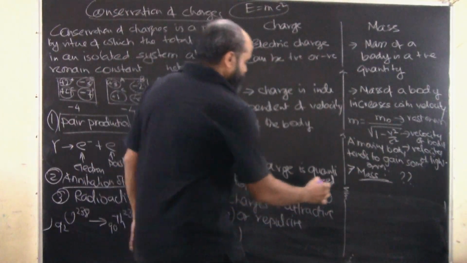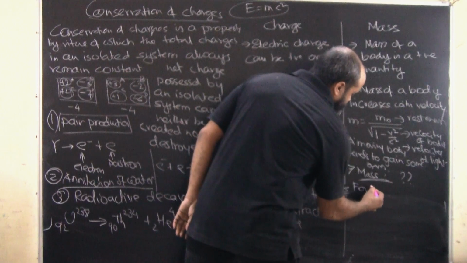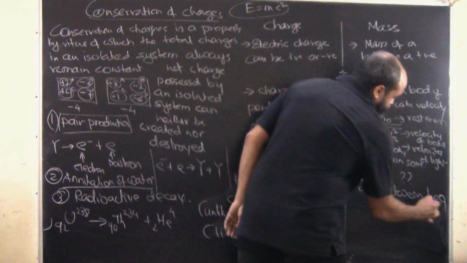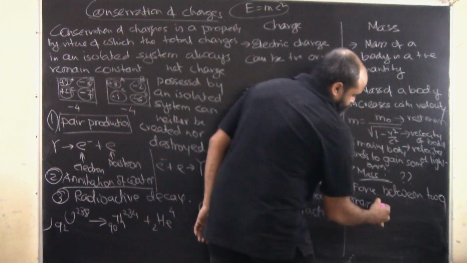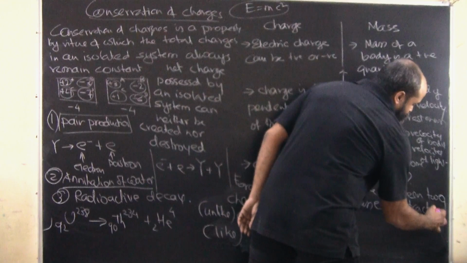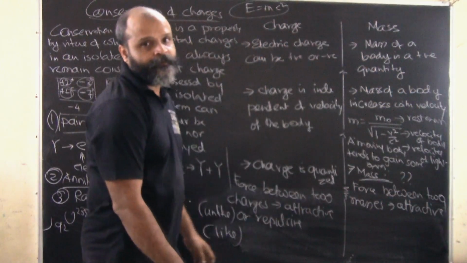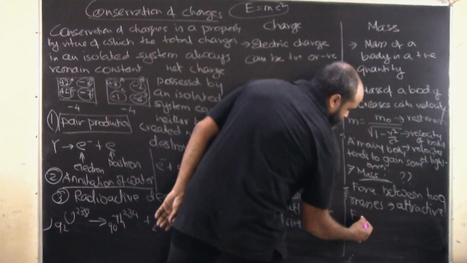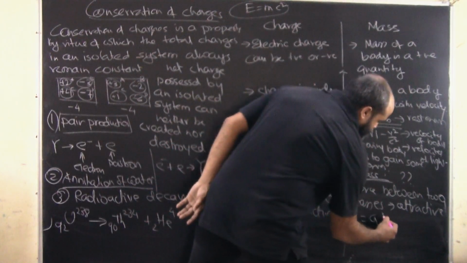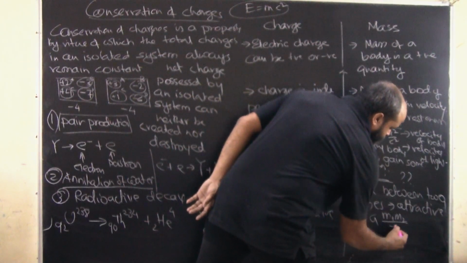Now we need to understand the force between two masses. The force between two masses is always attractive. For example, the gravitational force is G m1 m2 by r square.